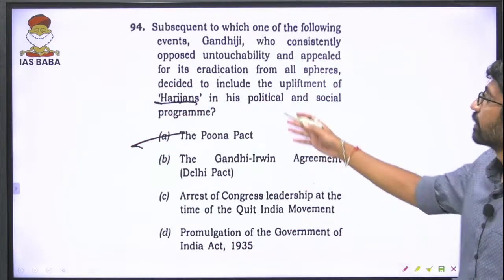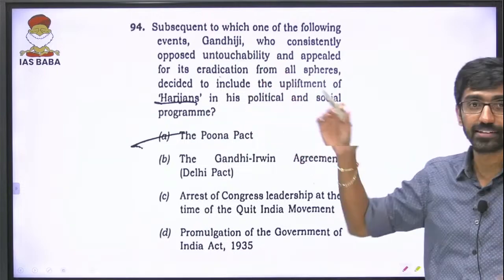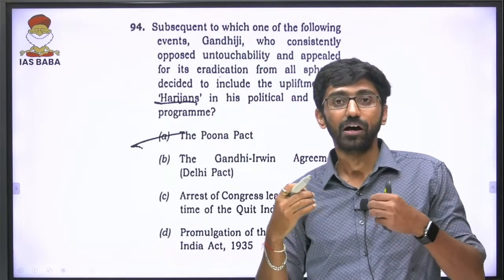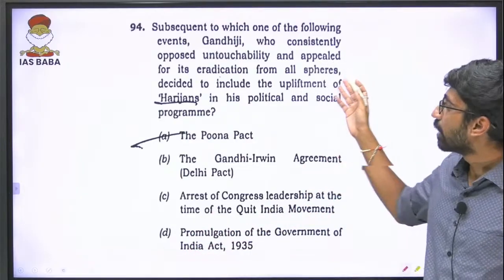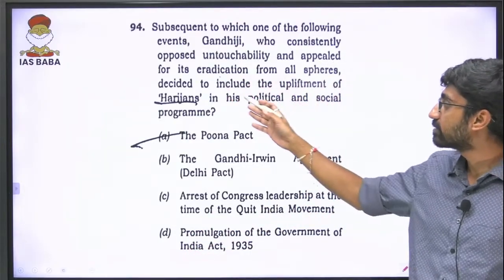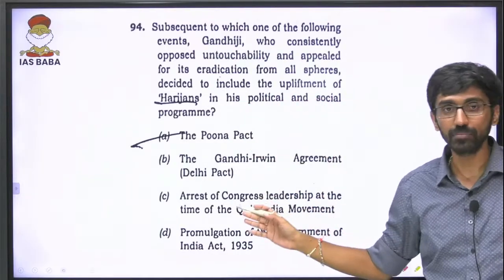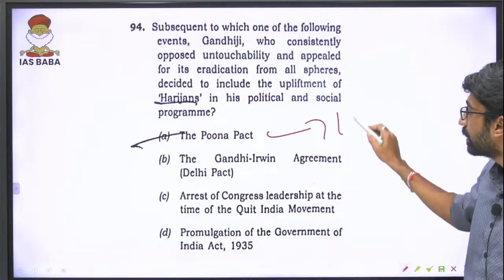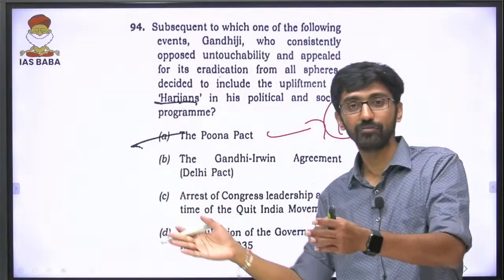Next one. Subsequent to which one of the following events did Gandhiji, who consistently opposed untouchability, because untouchability was part of Gandhiji's constructive program, we discussed what the constructive program is, and appealed for its eradication from all spheres, decide to include the upliftment of Harijans in his political and social program? After the Poona Pact, because it happened in September 1932, before the second round table conference had happened.